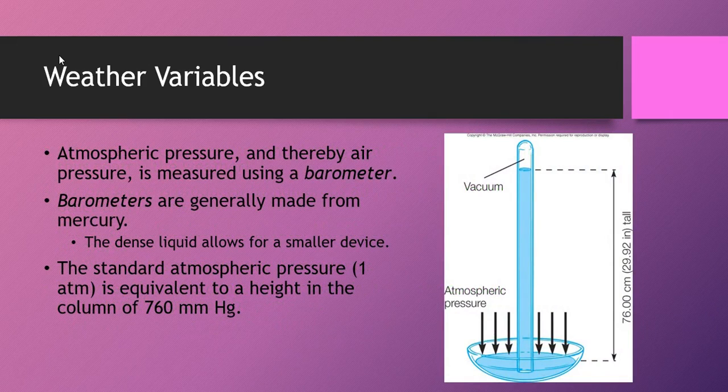Barometers are generally made from mercury, and what you have is a tube sitting inside of a bowl of liquid, and the atmospheric pressure, the pressure outside, can push down on the liquid, forcing the mercury inside the tube upwards, and you can measure the height of the tube. For standard atmospheric pressure, the height of the tube would be 760 millimeters.